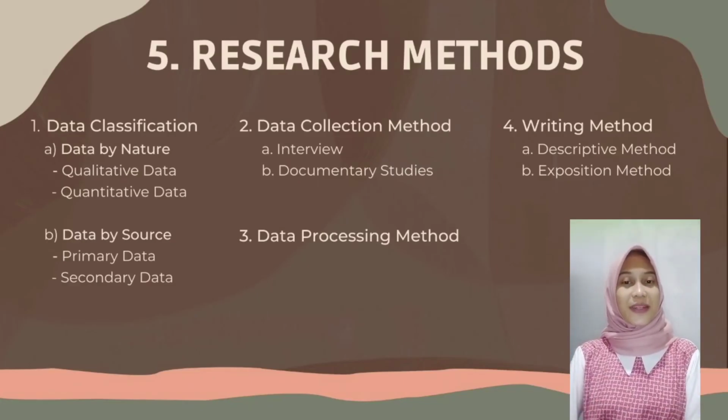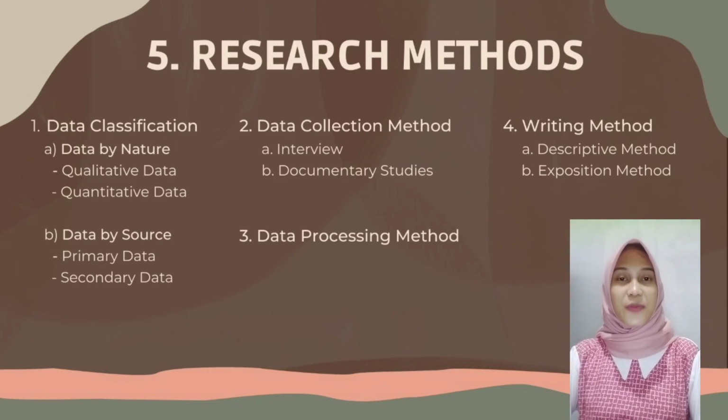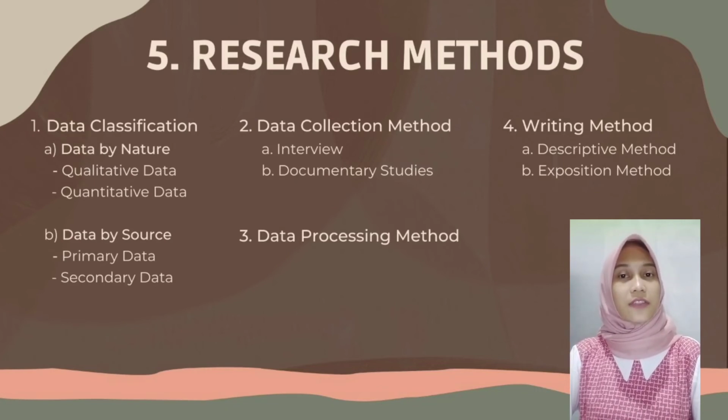5. Research method. The study uses research method includes 1. Classification of data, namely data by nature and data by source. Data by nature consists of A. Qualitative data in the form of an overview of CV SPS which includes history, location, line of business, and organizational structure. B. Quantitative data in the form of raw material costs, labor costs, factory overhead costs, and sales recapitulation in December 2021.